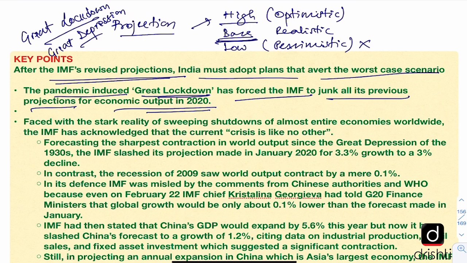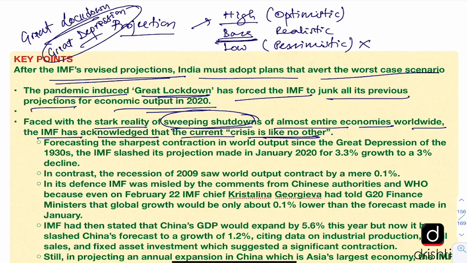Editorial further says that faced with the stark reality, that means the bitter truth of sweeping shutdowns, there have been shutdowns all over the world, where almost entire economies worldwide have been shut down for any kind of economic activity. Only the basic essential activities are being allowed. So IMF has acknowledged that the current crisis is like no other. There has been no such precedent. The closest that we can come to any such crisis is the Great Depression of 1929.